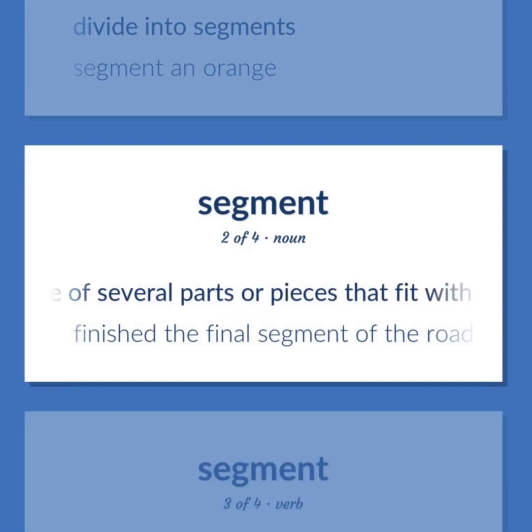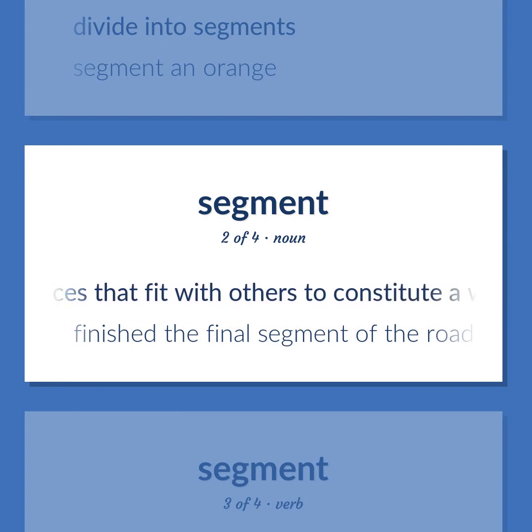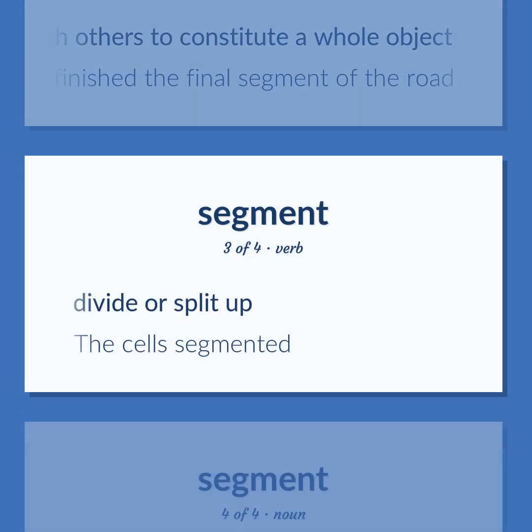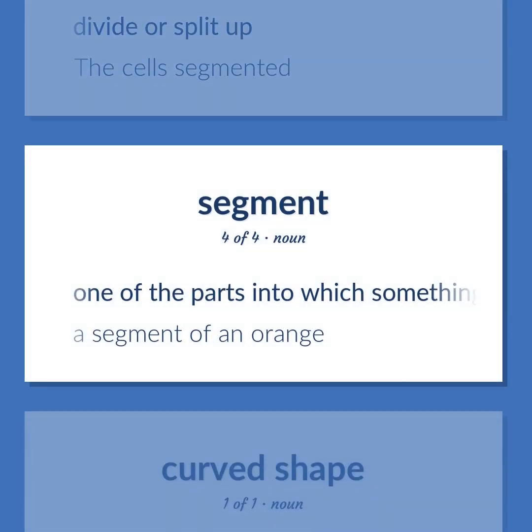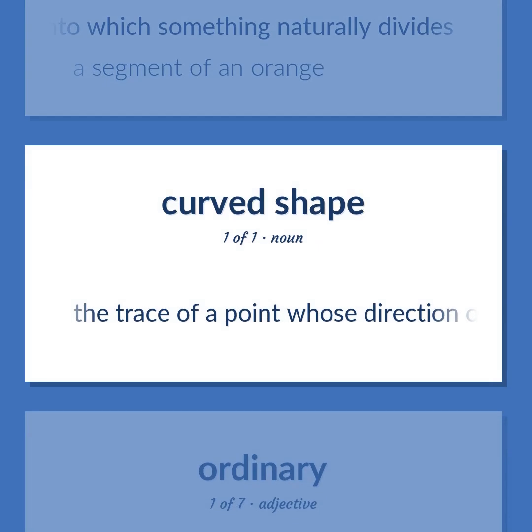One of several parts or pieces that fit with others to constitute a whole object. Finished the final segment of the road. Divide or split up. The cells segmented. One of the parts into which something naturally divides. A segment of an orange. The trace of a point whose direction of motion changes.